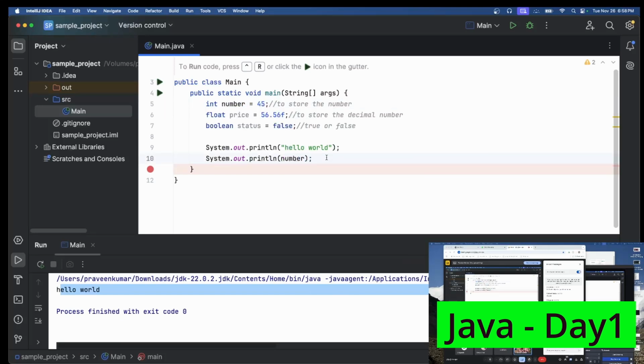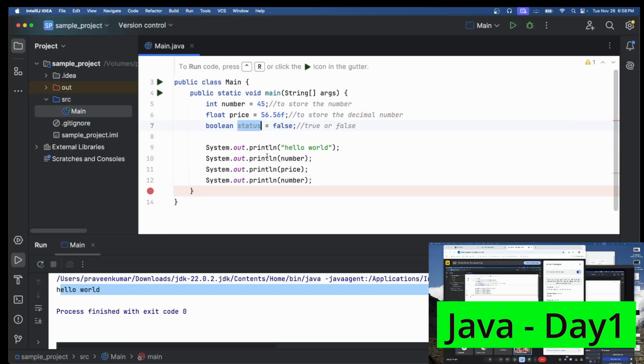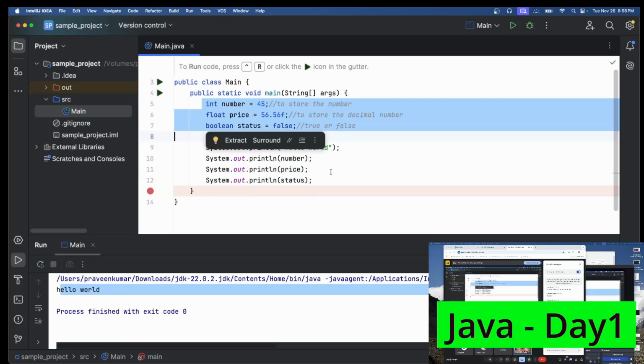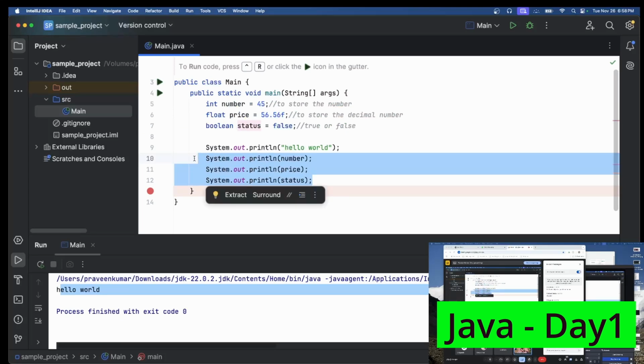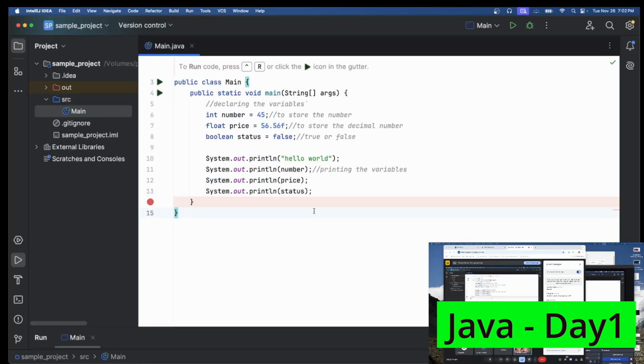The same thing I can do for other variables also. I want to print my price, it is also possible. I want to print my status, it is also possible. Like this you can define the variables and print them. If I want to perform some addition, subtraction and all these things, that is also easy.